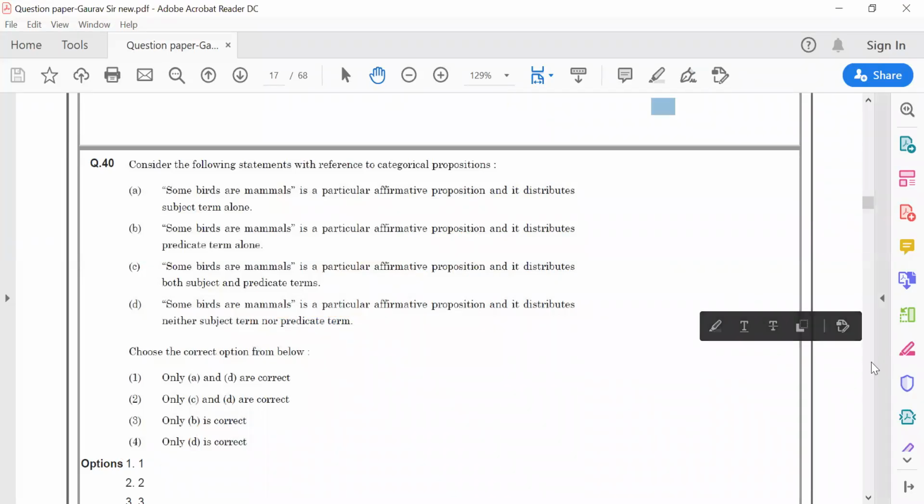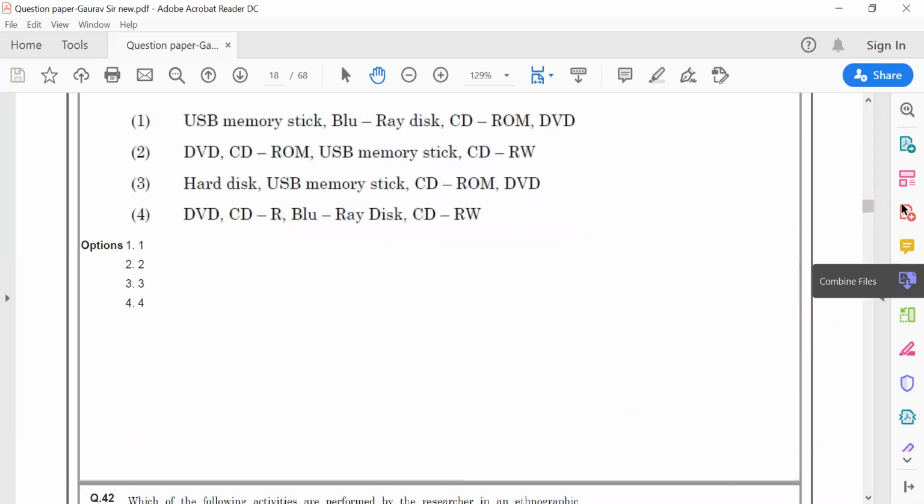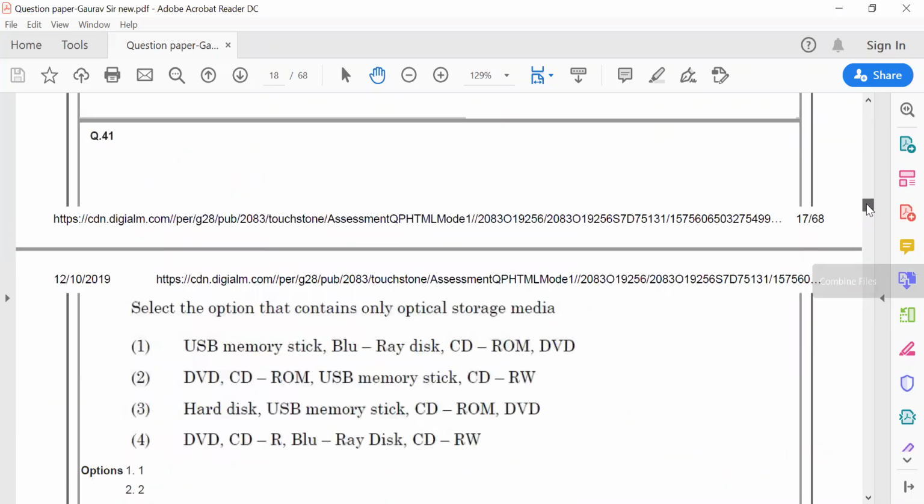Then moving towards the next question, question number 41. This question says, select the option that contains only the optical storage media. What is the meaning of optical storage media?